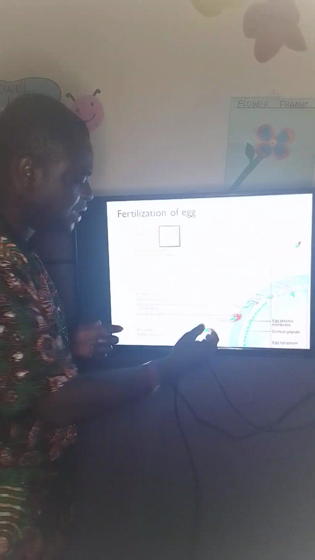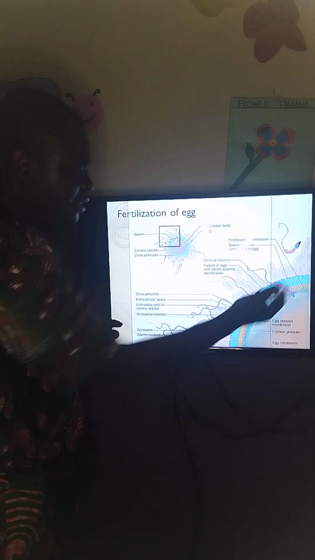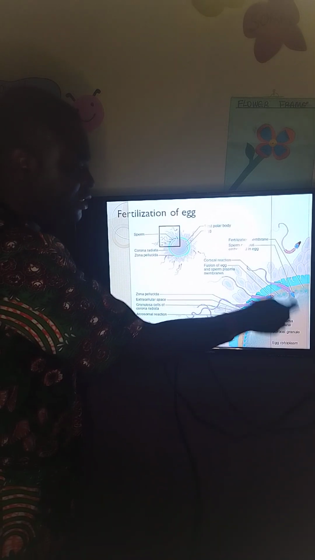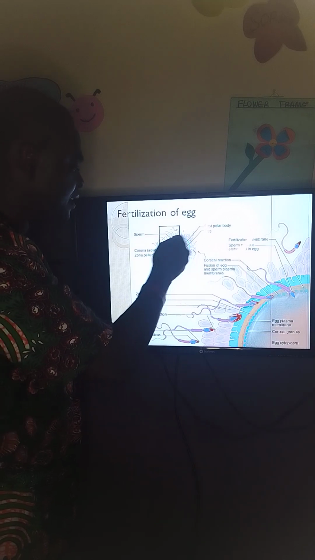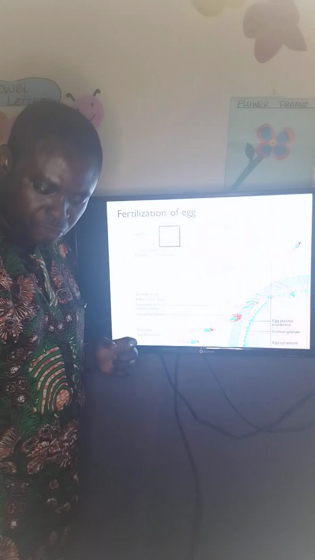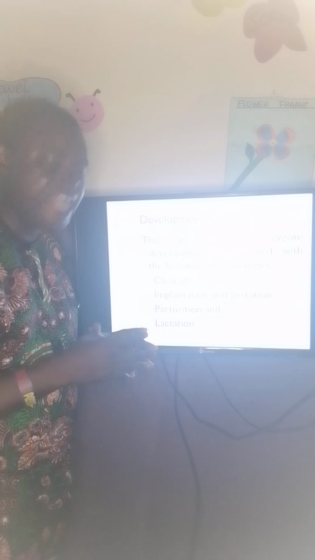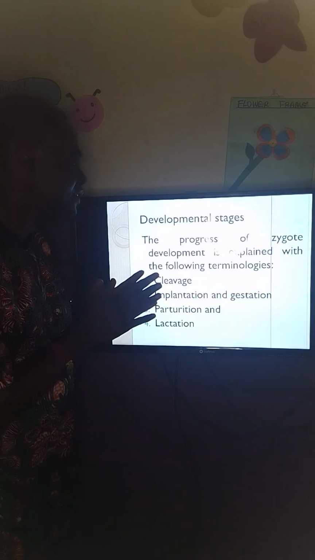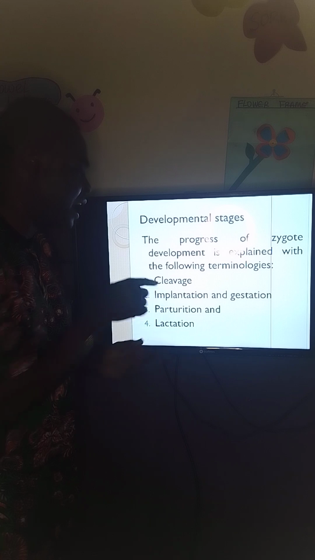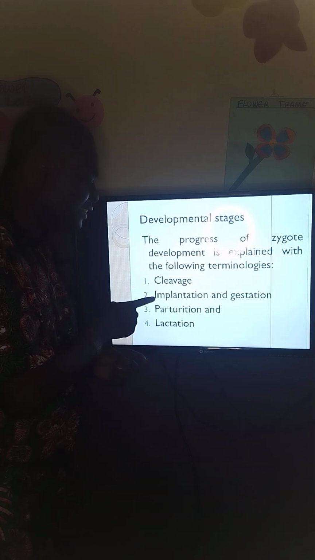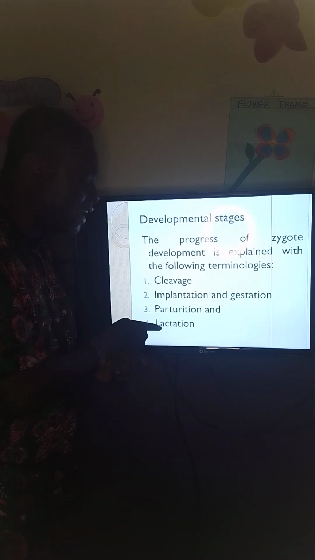Then you can see there thousands of sperms coming here. So only one succeeds to enter inside. So after it has entered, the zona pellucida does what? Closes. So you have it there. Then the developmental stages after fertilization are cleavage, implantation, parturition, and lactation.